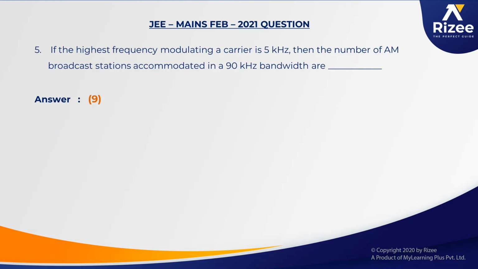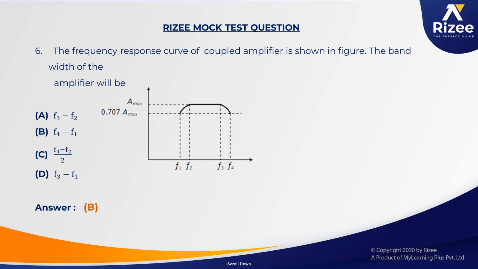Next one: the highest frequency of a modulating carrier is given, with the number of AM broadcast stations. This is the question that appeared in the JEE Mains February session. The same sort of question is in the RISE mock test, where the difference in frequencies or the bandwidth is asked.